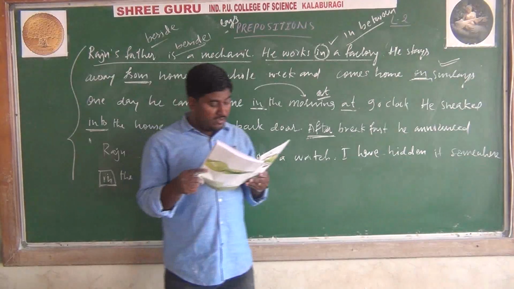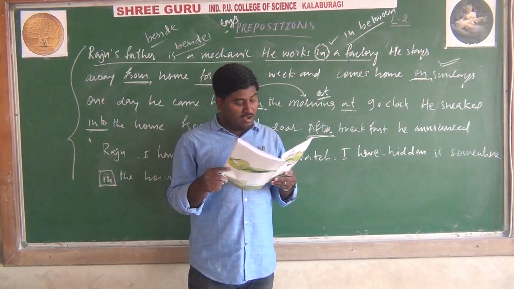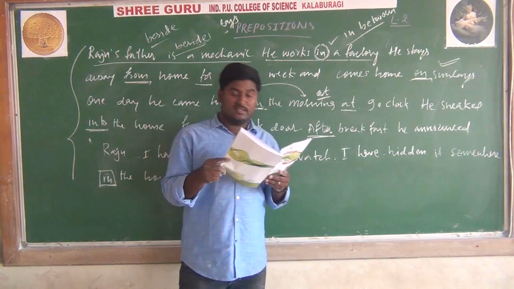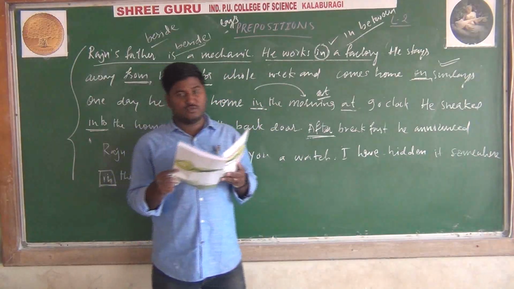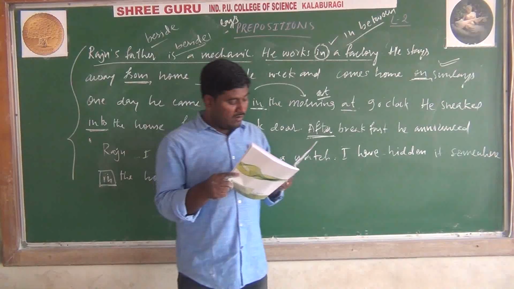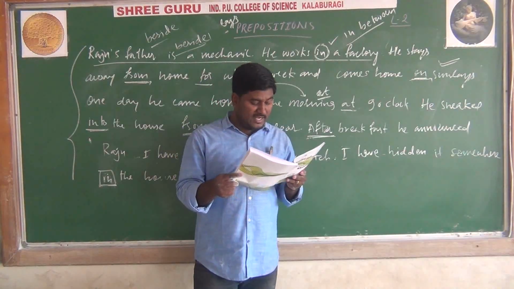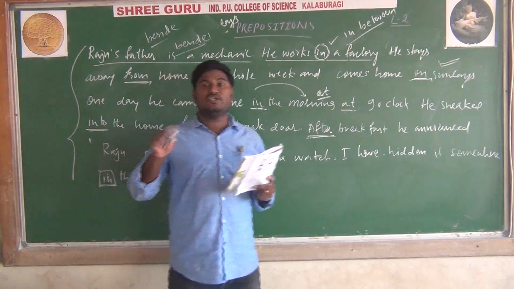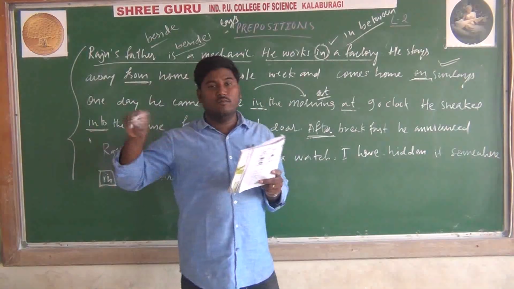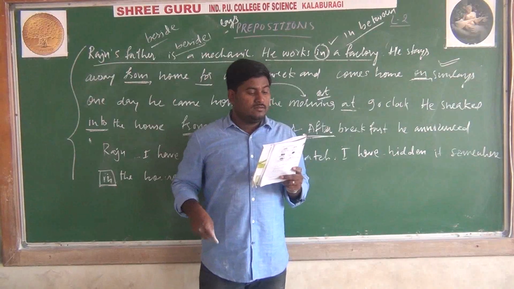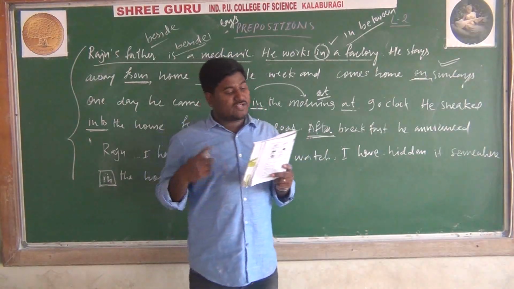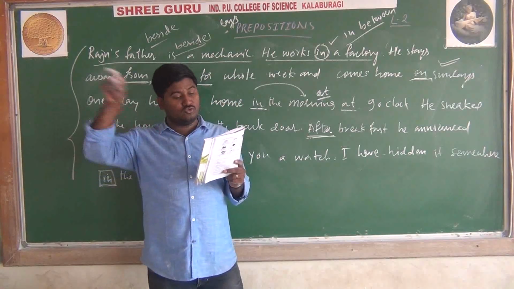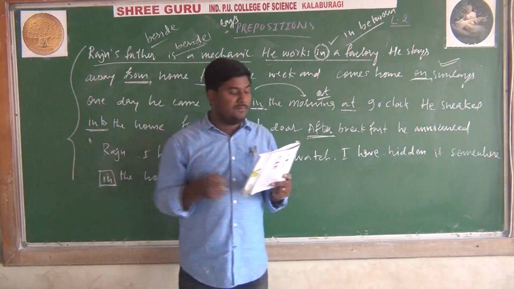The suitcase fell on the floor. She broke her leg when she fell off the stairs. So here, the sixth one is off. The burglar made a mistake by running towards the policeman, which shows movement towards. I was tired after climbing up the hill, not climbing through the hill or into, it is up the hill.